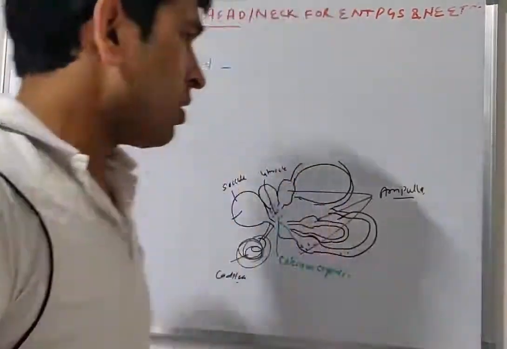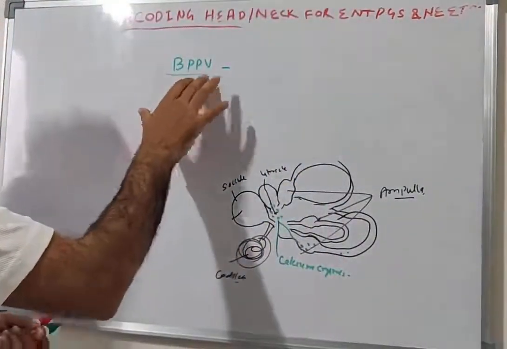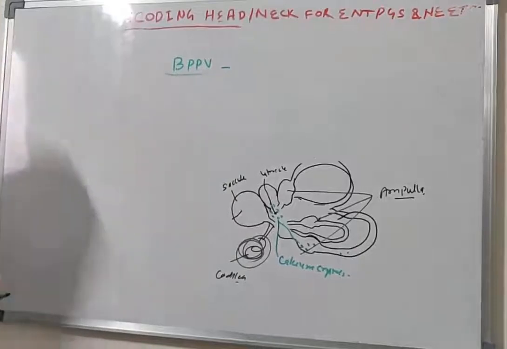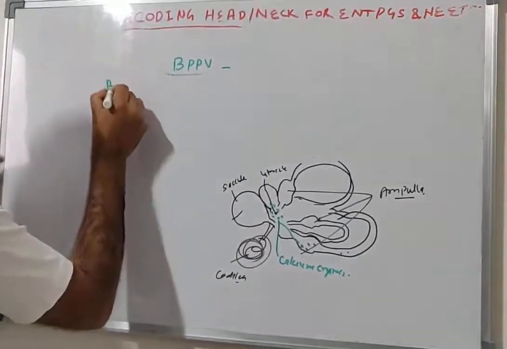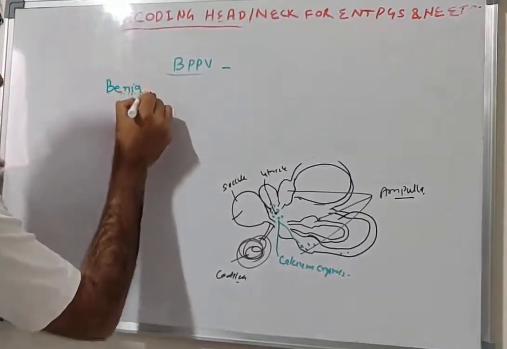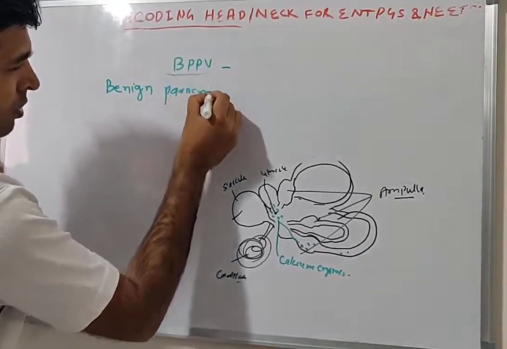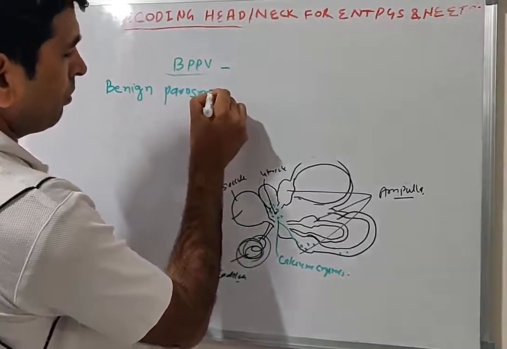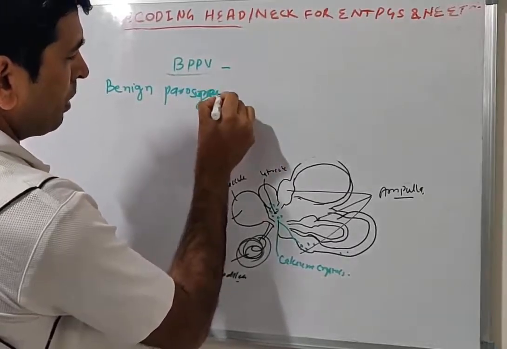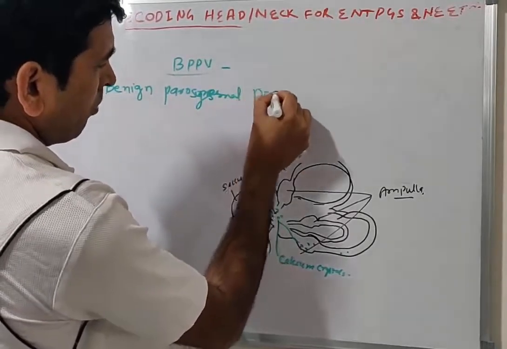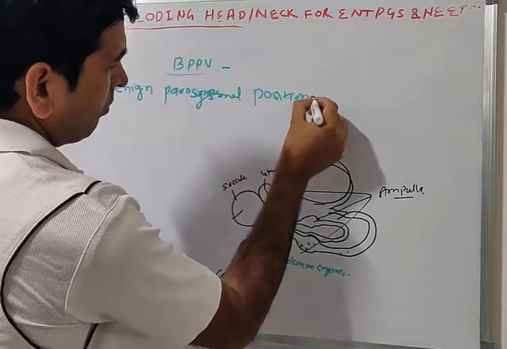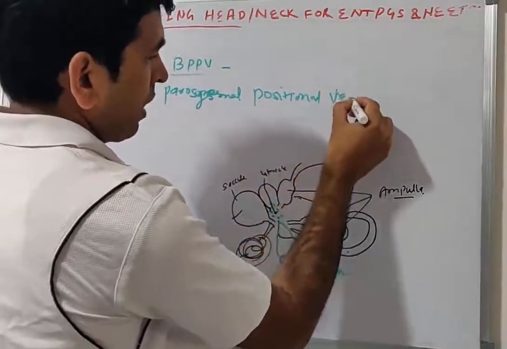Today's lecture is about BPPV. BPPV means benign paroxysmal positional vertigo.